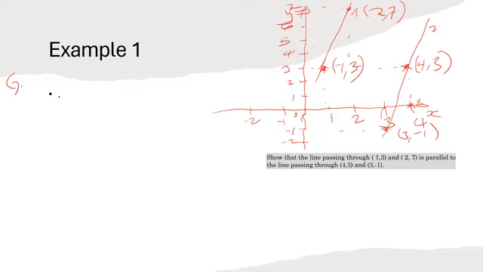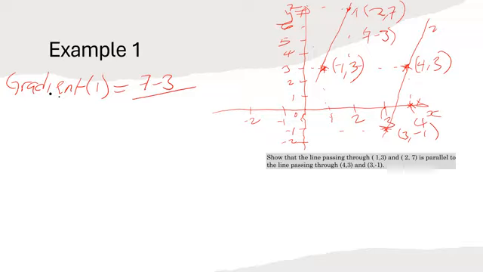Gradient for line 1. To find this, it is change in y divided by change in x. So for change in y, which ones are your y's? 3 and 7, those are your y's. There's 7 here and there's 3 here. So change in y is 7 minus 3, divided by change in x.